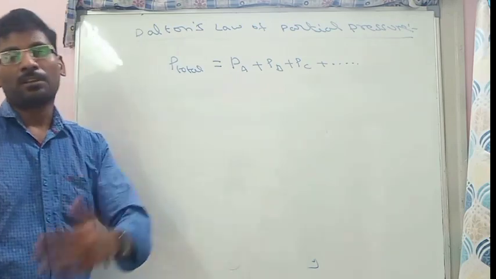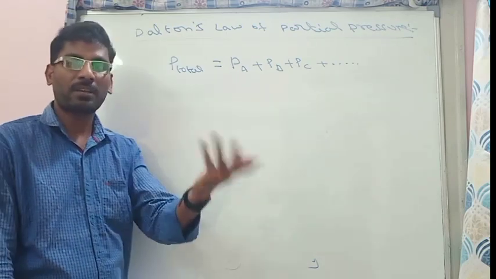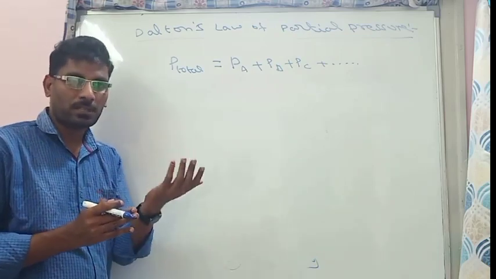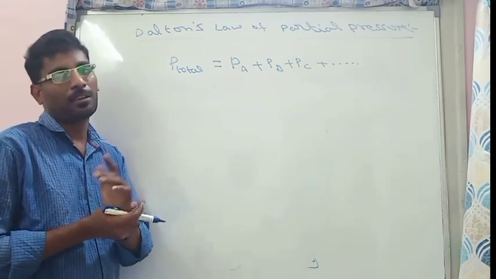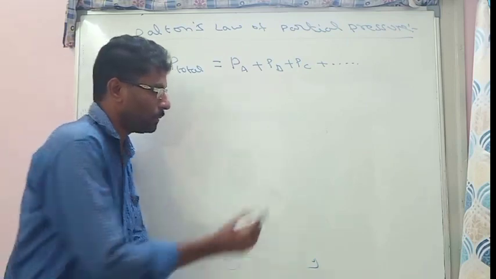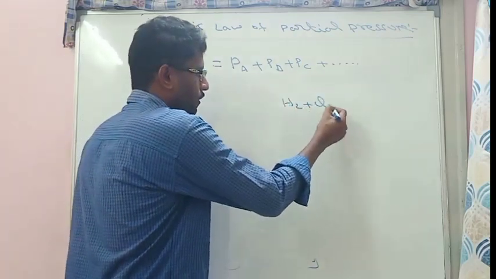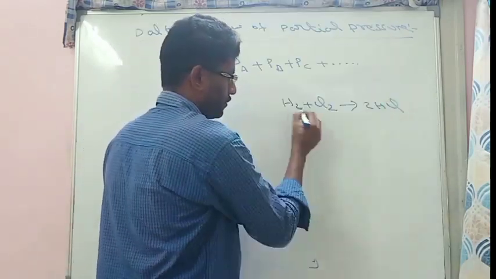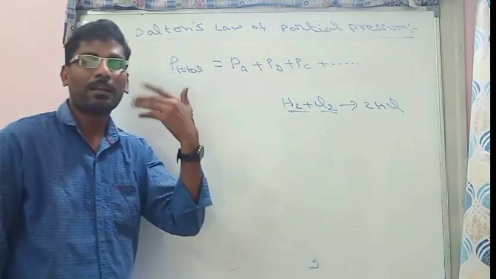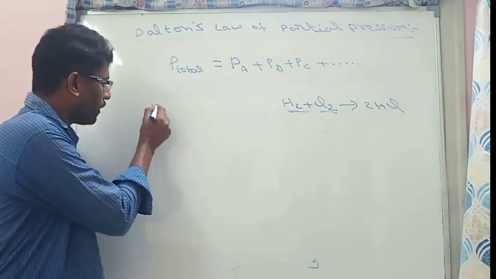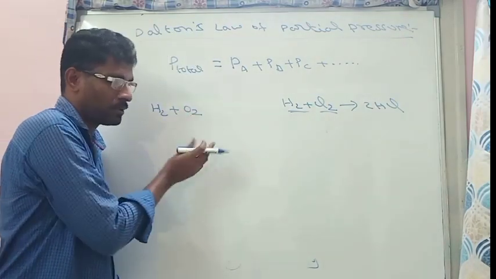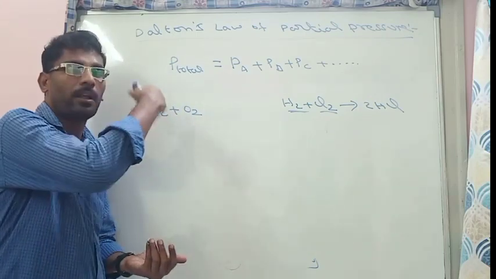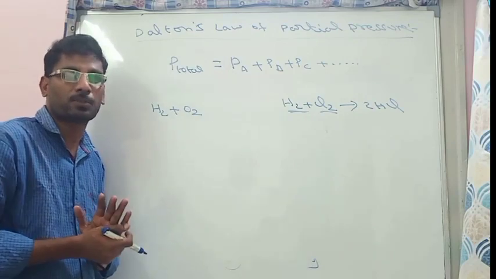Now what is chemically non-reacting or what is chemically reacting? Suppose at room temperature, those gases which are reacting are called chemically reacting gases. For example, hydrogen and chlorine can react at room temperature to form 2 HCl. So these two are called chemically reacting gases. But if you are mixing hydrogen and oxygen, these do not react at room temperature. That requires high temperature. So normally we are taking room temperature.